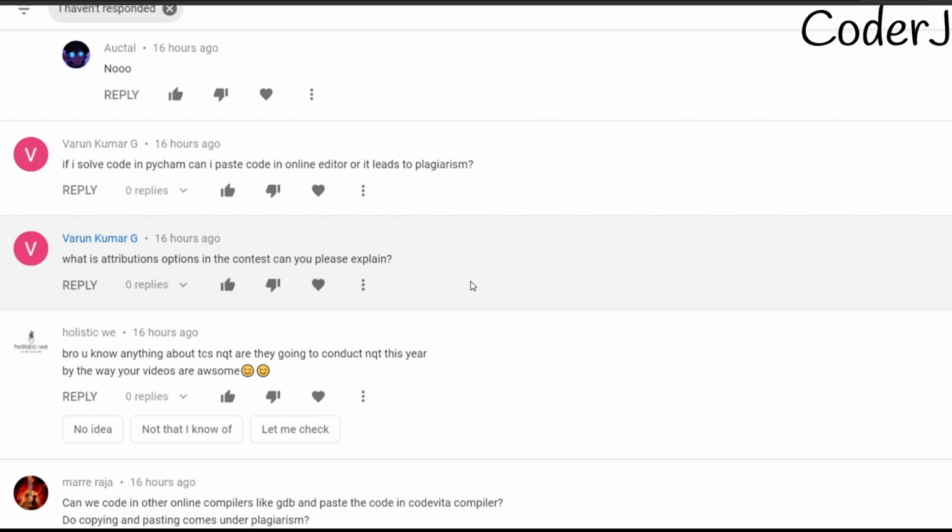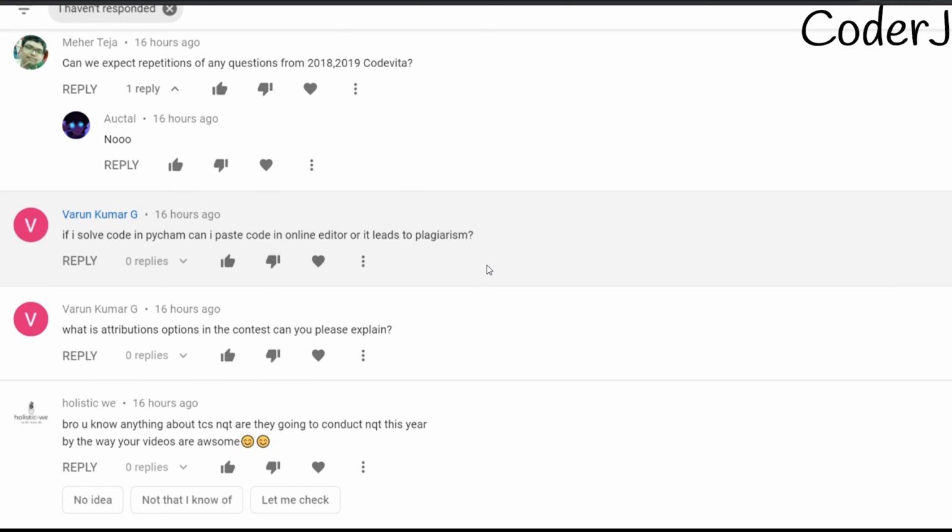So in order to avoid plagiarism, you declare that you have used this site as a reference, and then you copy the URL of that site and paste it in your attribution box. What does this help in? When your code is getting checked, I think it skips those sites with relatable content. So that is the purpose of the attribution box. It helps you to be honest. It helps you to tell that I have taken reference from this site and I accept it.